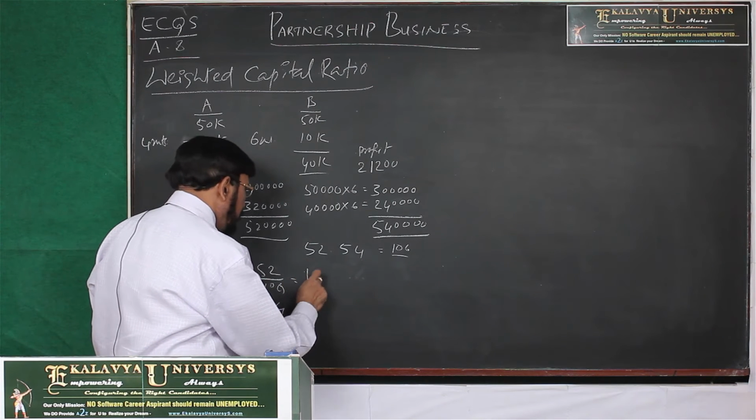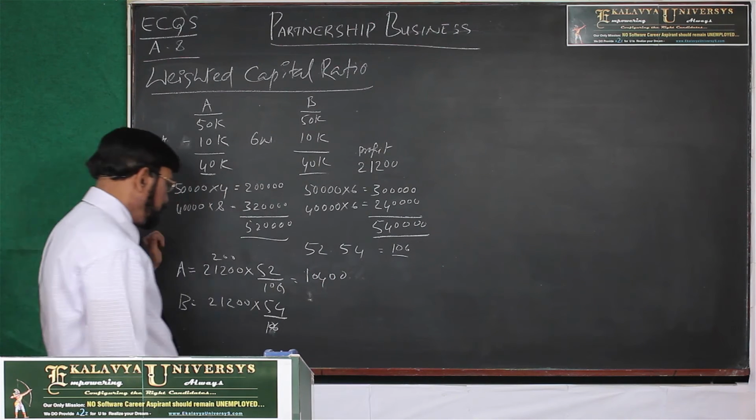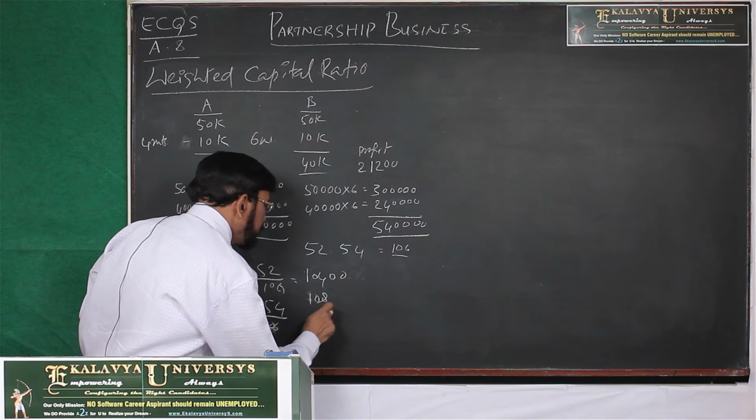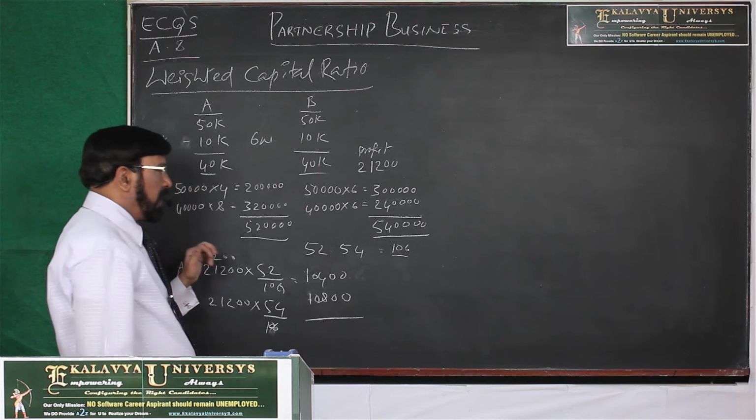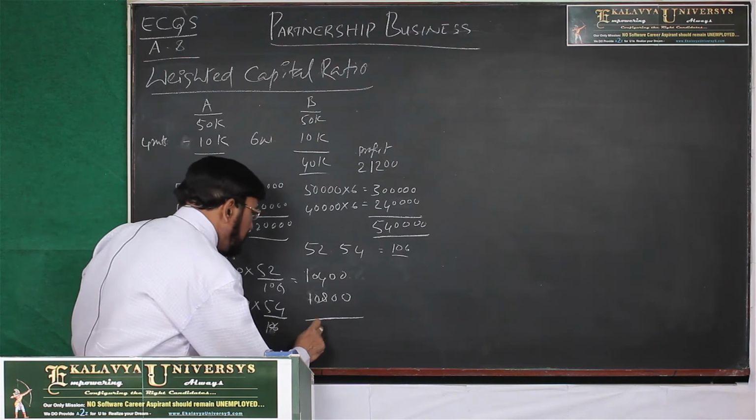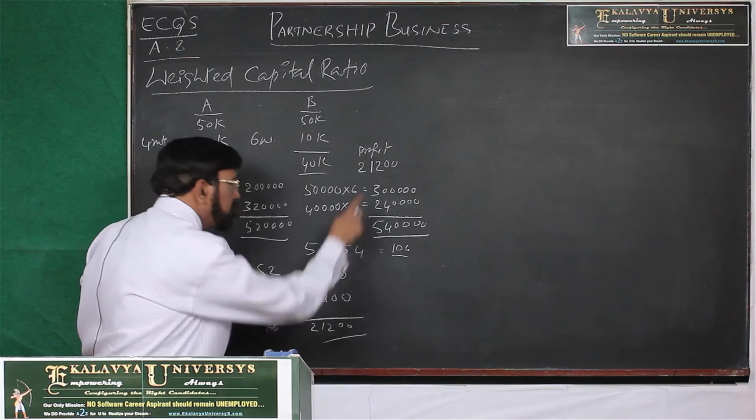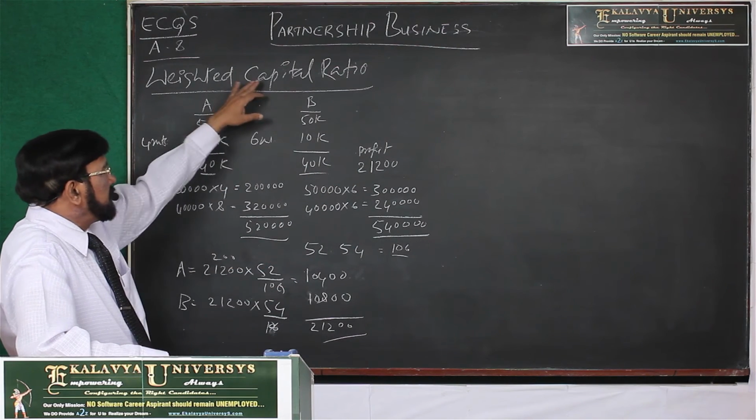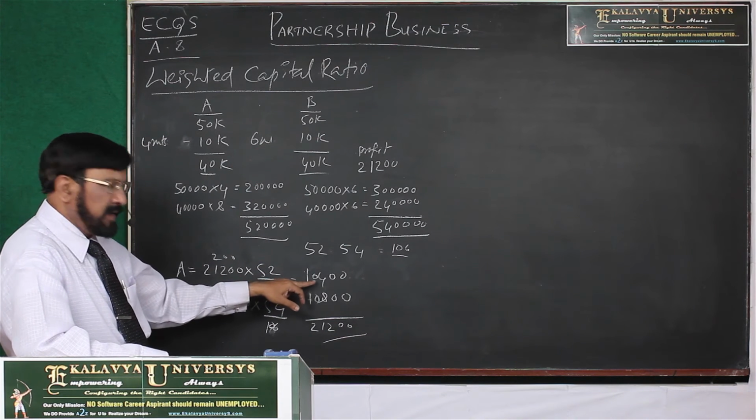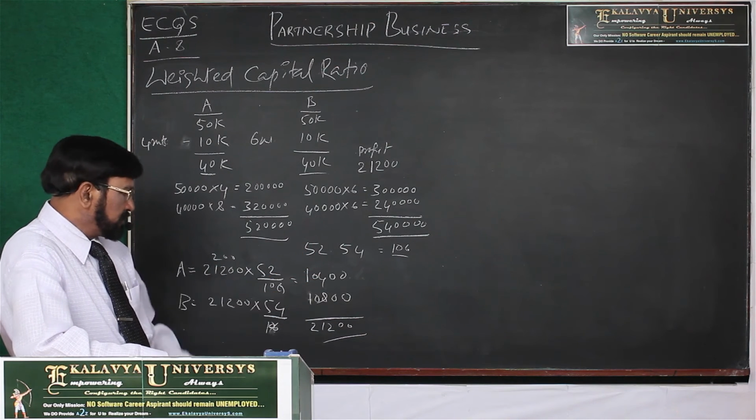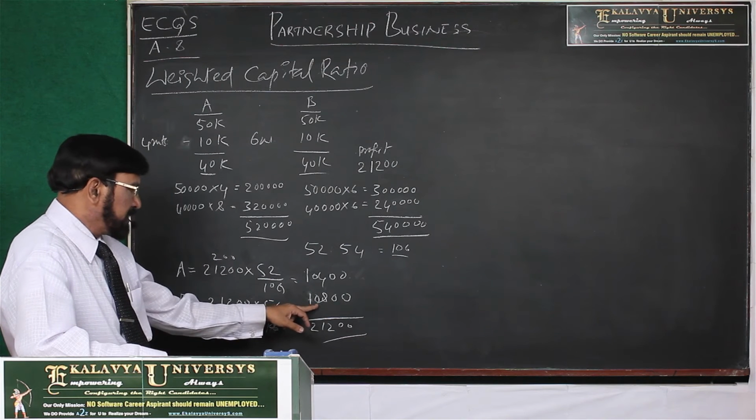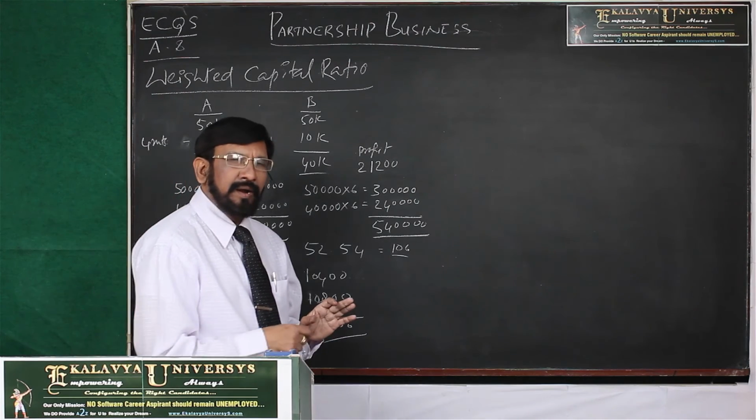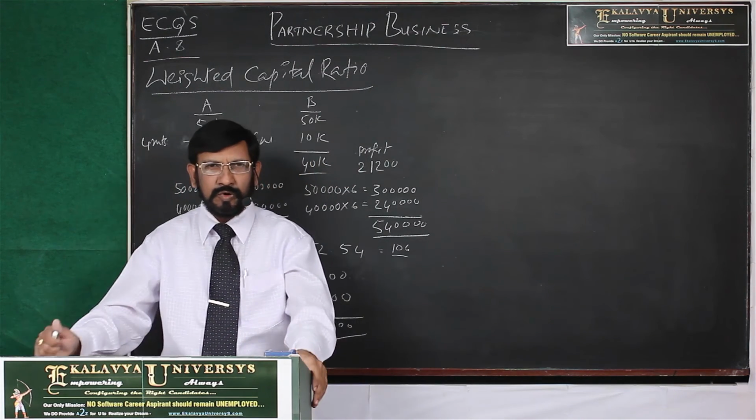Then 104,000. Now 200,108,000, and if you see the total 212,000. Then you see the profits are distributed in the weighted capital ratios, and then A's share of profit is 10,400, B's share of profit is 10,800. In this way we have to calculate, and I will explain a few more examples.